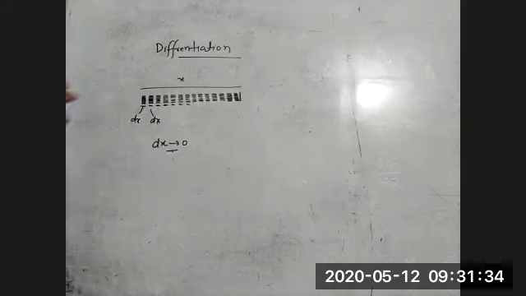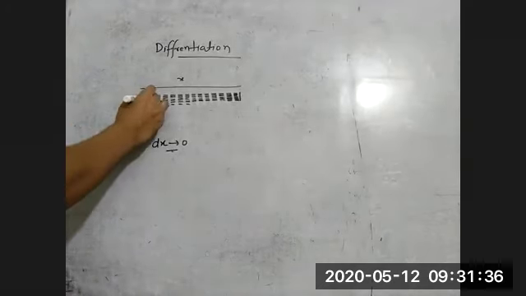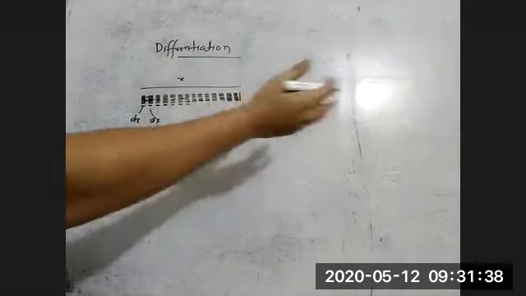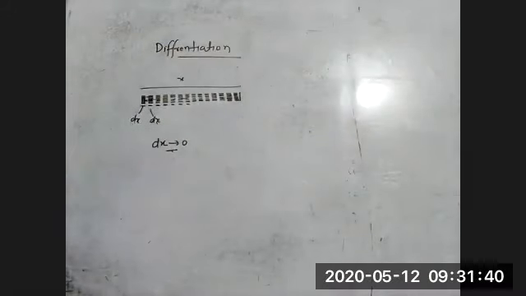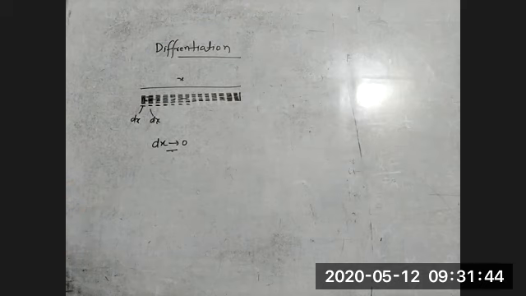If you join all the dx, dx, the summation gives you the original length or original rod. That is called integration. Integration means the summation; we are adding all the small things. Differentiation means we are breaking anything, not only the rod.